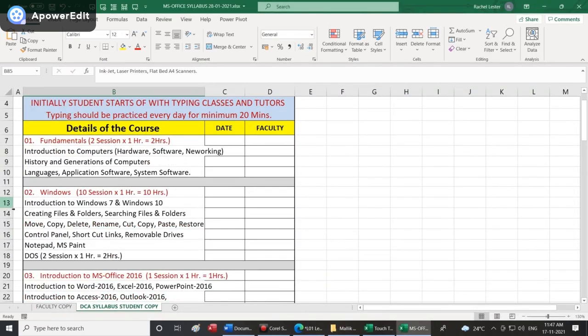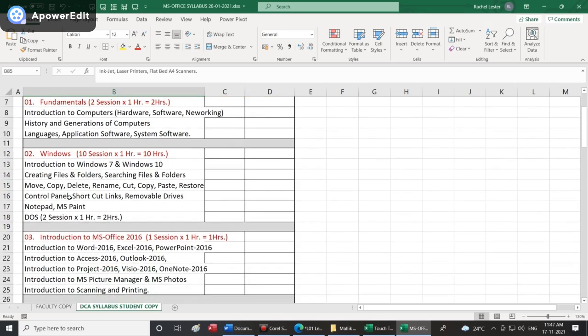So our entire syllabus is divided into 12 parts. How many parts? 12. All of you? 12 parts. The first one would be computer fundamentals. The second one would be Windows. It is by 29 years of experience that the batch will be like this.